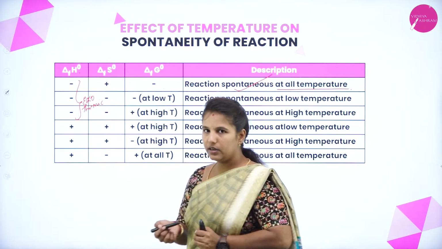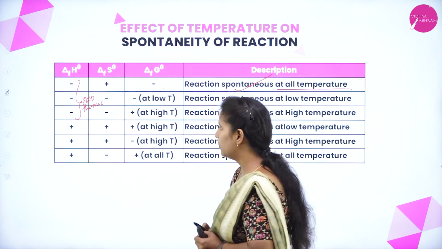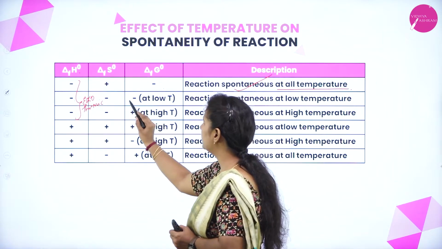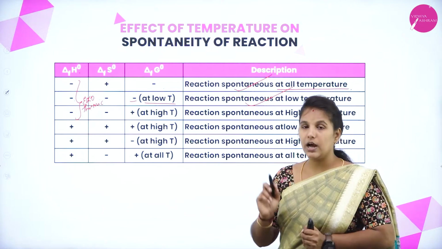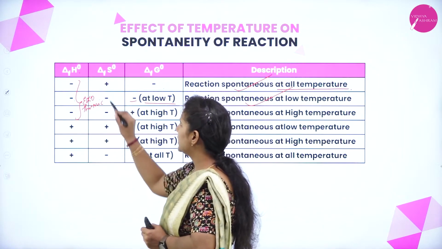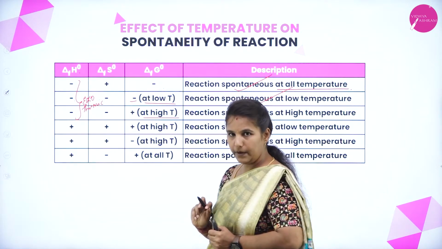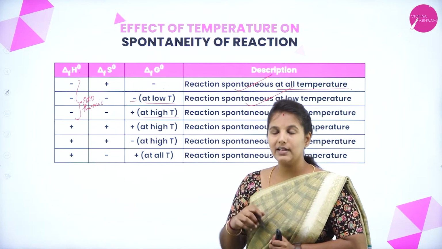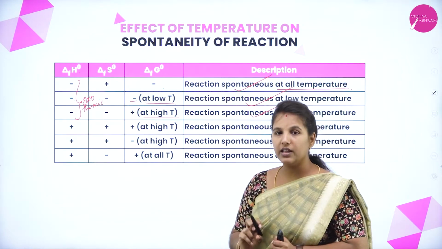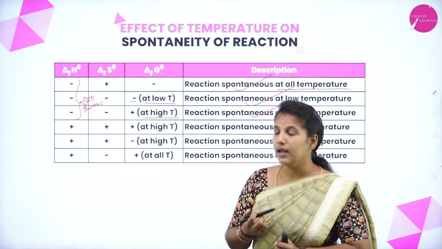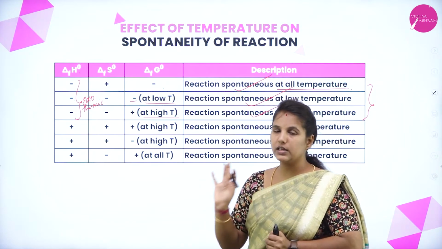During the exothermic condition, we know that delta H is negative, and I will consider delta S as negative also. The change in Gibbs free energy will become negative at lower temperature. This indicates that the reaction is spontaneous at a lower temperature. If delta S is negative and you increase the temperature to a very high temperature, delta G values become positive, so the reaction becomes non-spontaneous at higher temperature. Like this, the effect of temperature on the spontaneity of reactions with the Gibbs free energy can be understood.